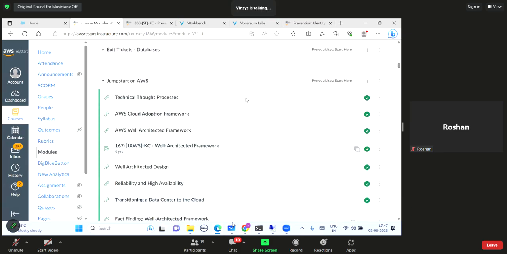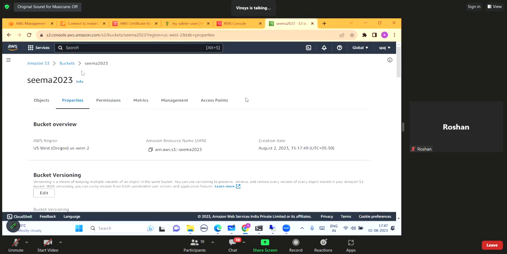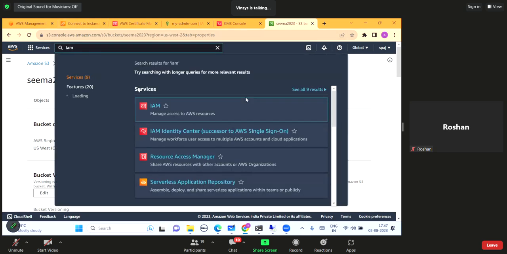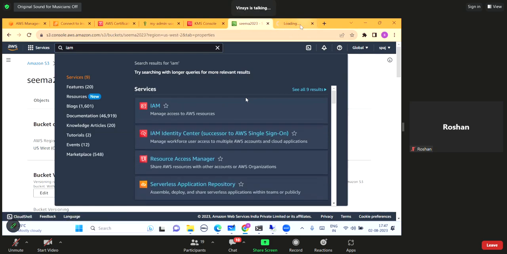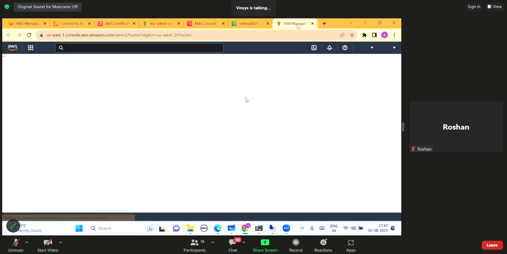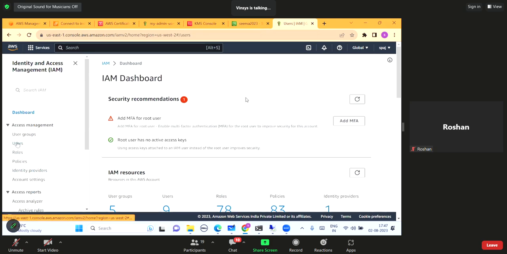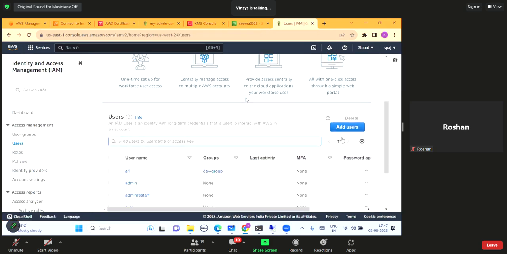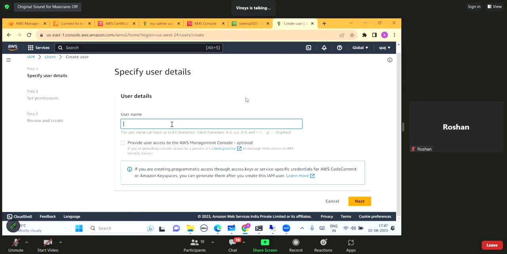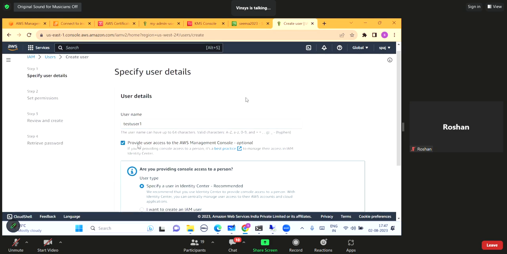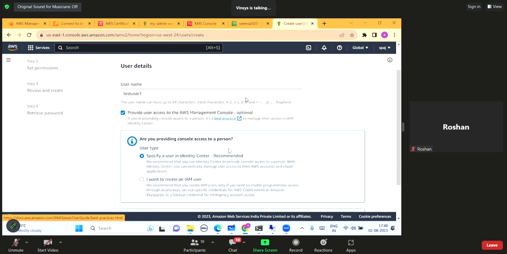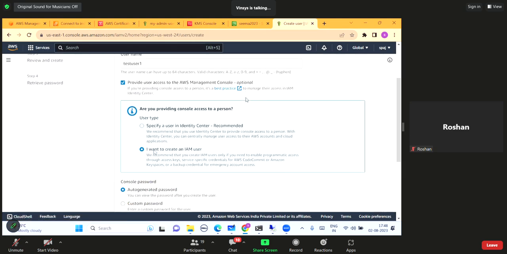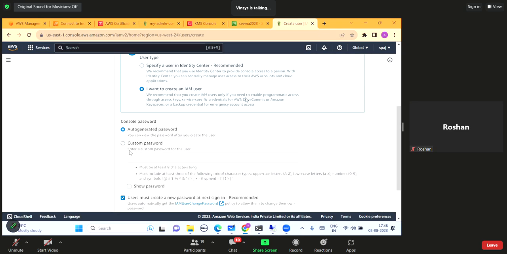Initially, we know very well how to create the user. Now, what I want to show you. See, first of all, I will show you authentication and then I will go for authorization. If I just go to my IAM service here, then I will show you what that JSON policy is. So let me create a user for the time being. I think I have already shown you, but anyway. Now let us say this is test user 1. Now I want to give this user console access. Okay. And it is an IAM user, standard user. Fine. Let me give some password.